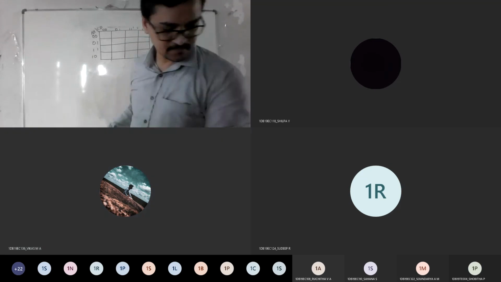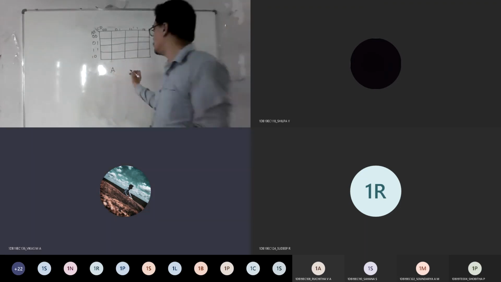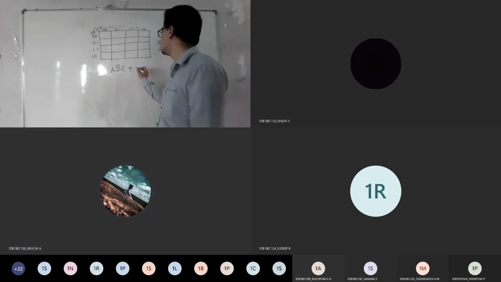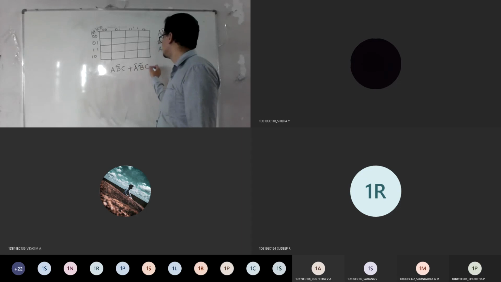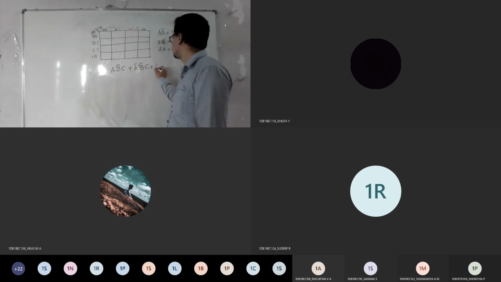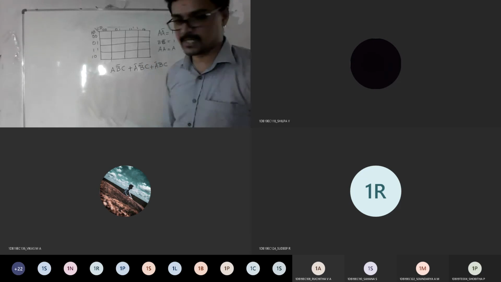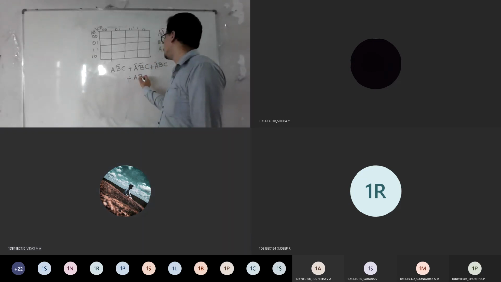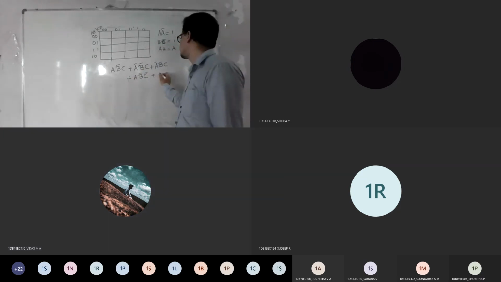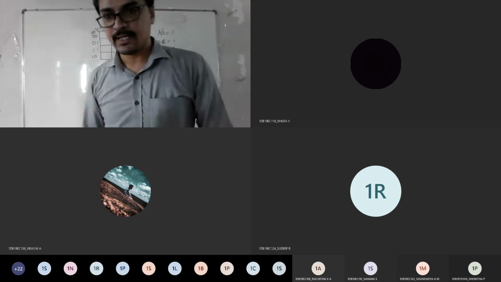The question is given Y equals A B bar C plus A bar B bar C plus A bar B C plus A B bar C bar plus A bar B bar C bar, using K-map.